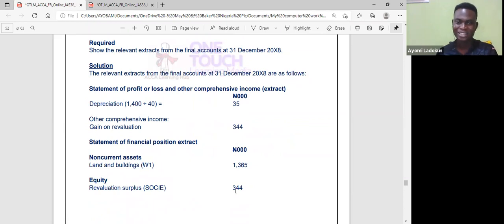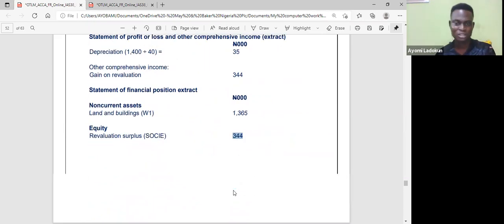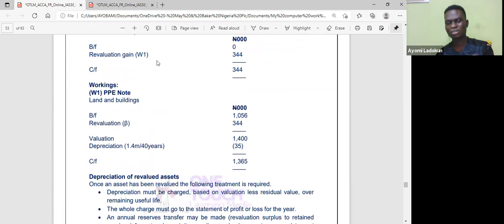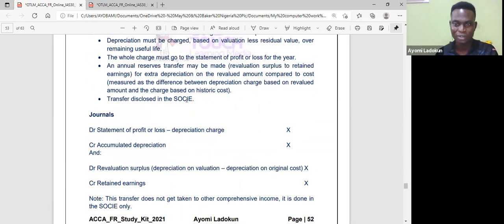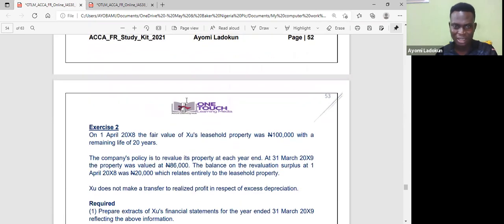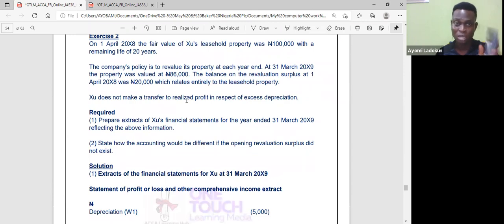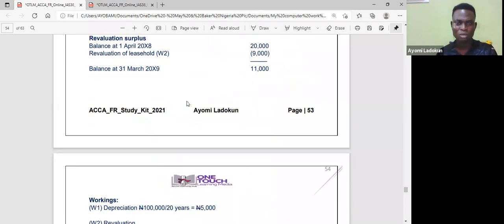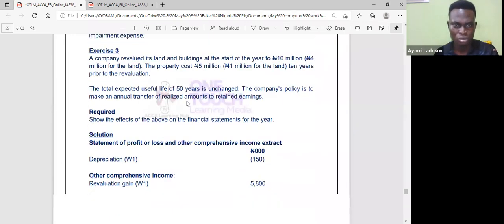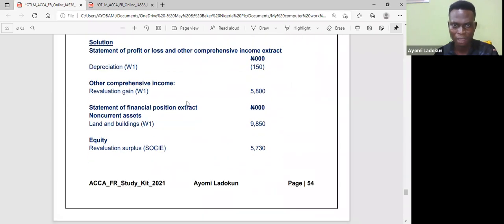Is that okay? And that's what you also have in your equity section at the end of the question. So you are just working it out; don't bother about the working, at least what I've explained. Let me see what else I can bring up. All these ones are also still demonstrating what I've said, so please just go through them.